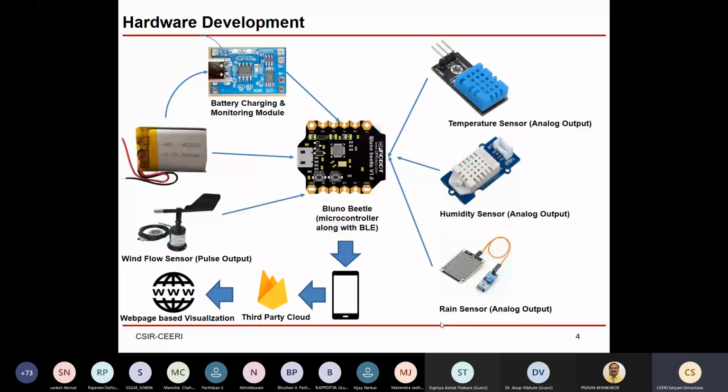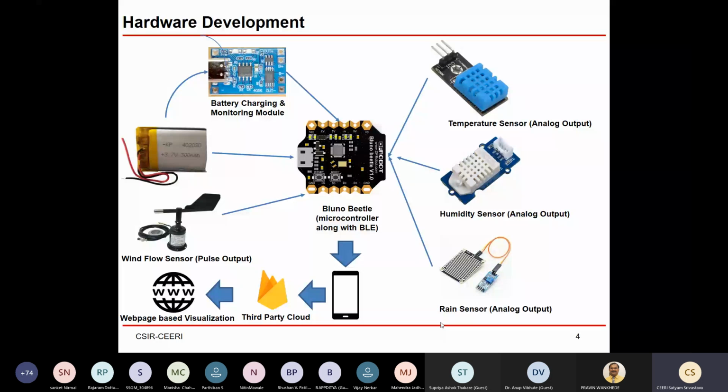chip, which is a CC2540 from TI, Texas Instruments. That is for BLE 5, basically for low power Bluetooth communication. So the single board will provide you this microcontroller facility along with the wireless data transfer facility. So you don't need to buy a Bluetooth module, or let us say a wireless communication module, separately. You can buy this board. It has everything, and you can use this board to integrate different sensors.